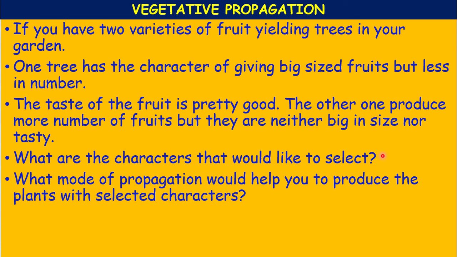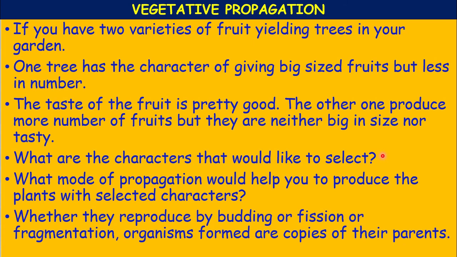So what mode of propagation would help you to produce the plant with selected characters? Grafting. Whether it is budding, fission, fragmentation or grafting, whatever the method of vegetative reproduction, the organisms formed are copies of their parents. Is it true or not? Yes.